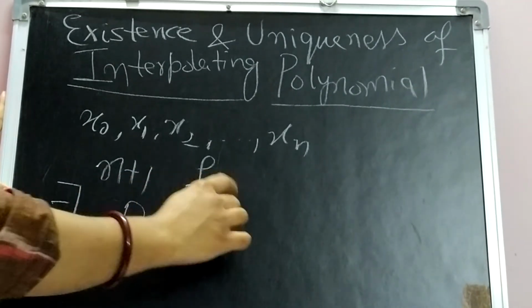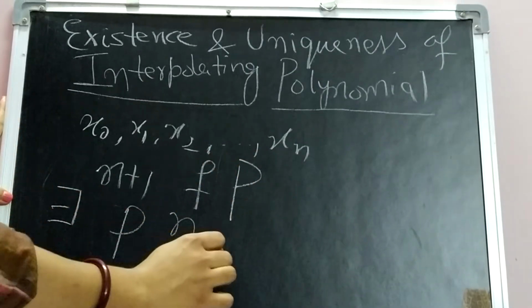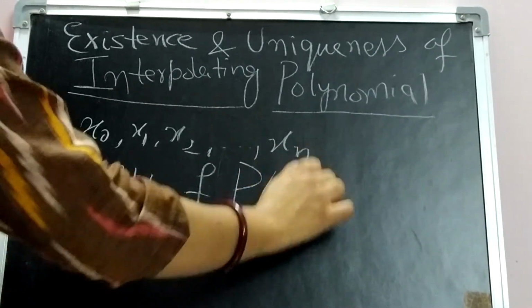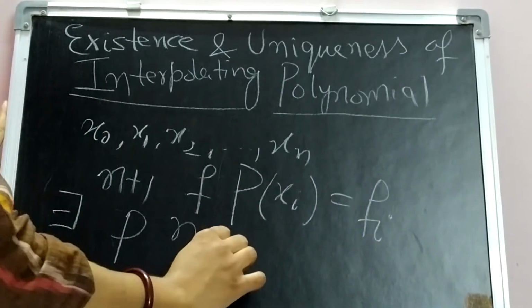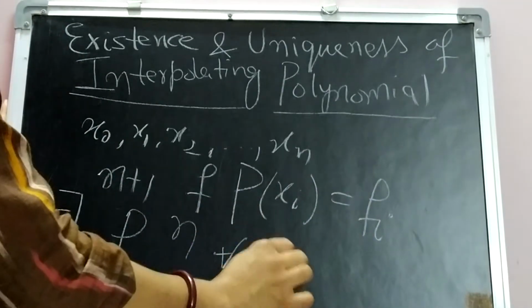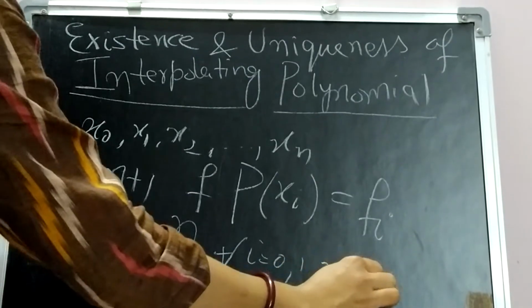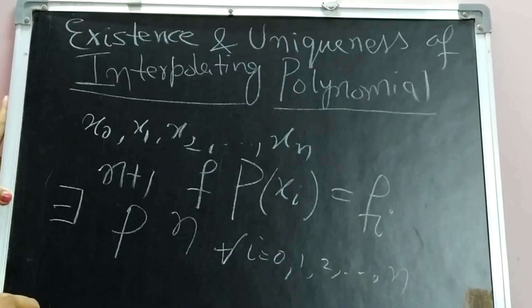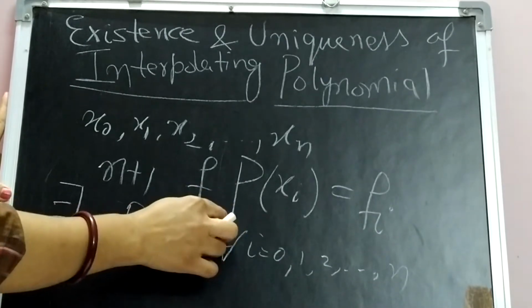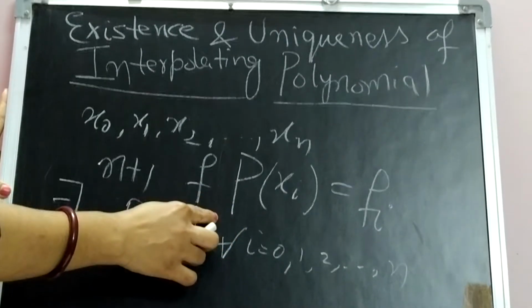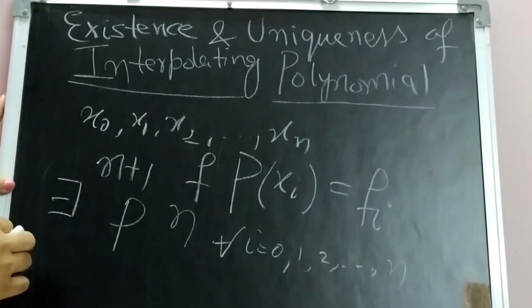What is the meaning of this? That is, P at xi is equal to fi, and this will be true for all i equal to 0, 1, 2, ..., n. If such a condition is there, then it is called the interpolating condition. Try to understand the statement once again.